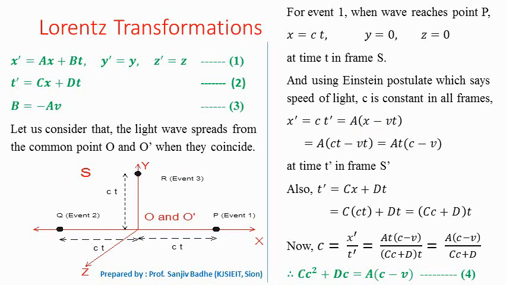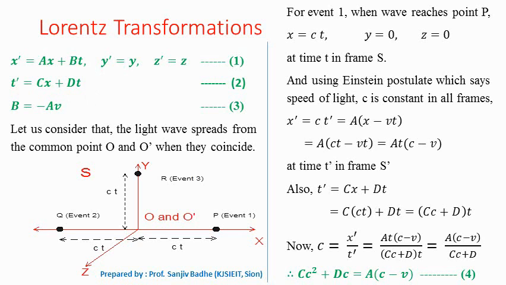Here a is taken common, and we can write it as a into bracket x minus vt. We have already written x is equal to ct, so this x is replaced by ct, and t can also be taken common here. So we can write x prime to be equal to at into bracket c minus v in frame S prime.